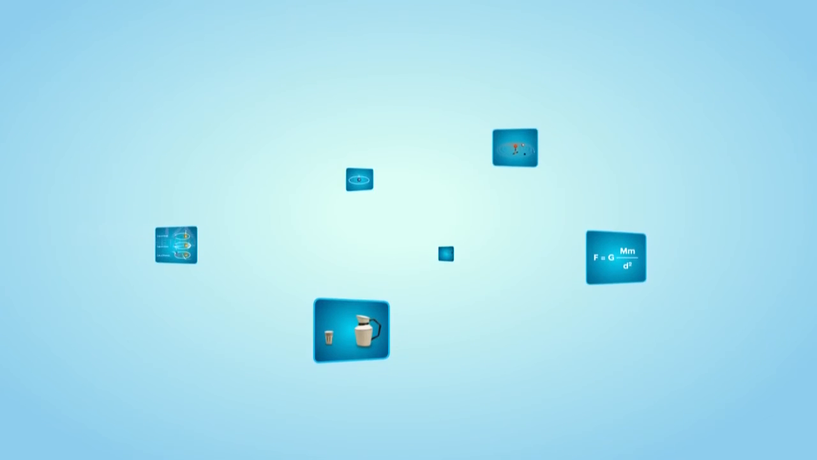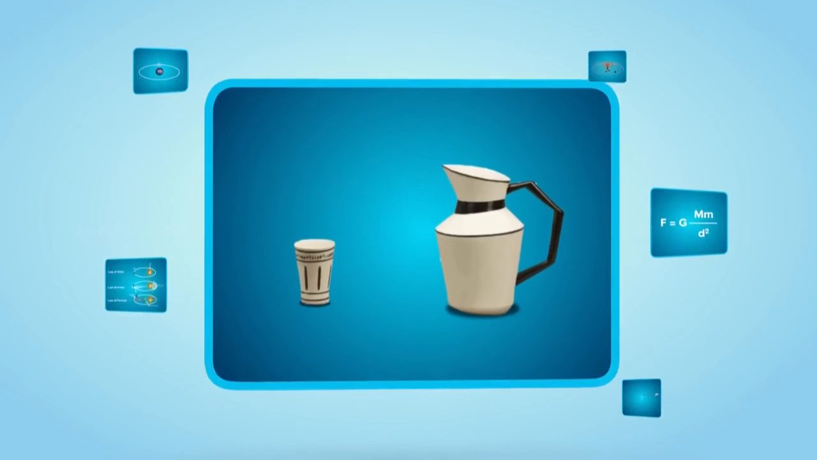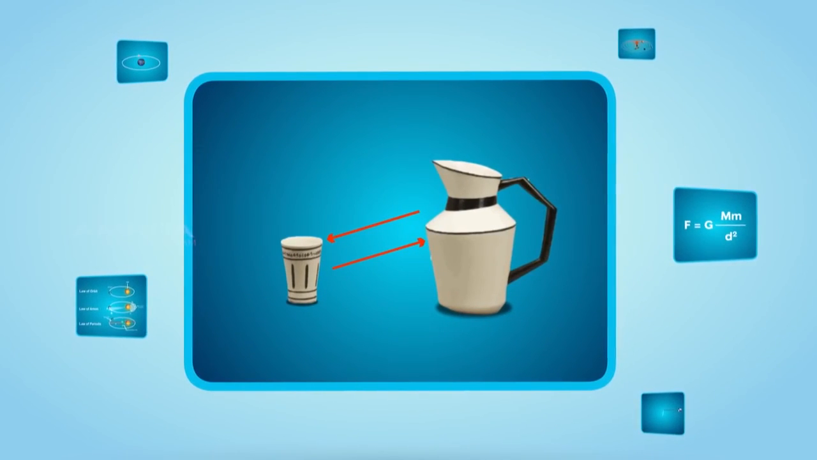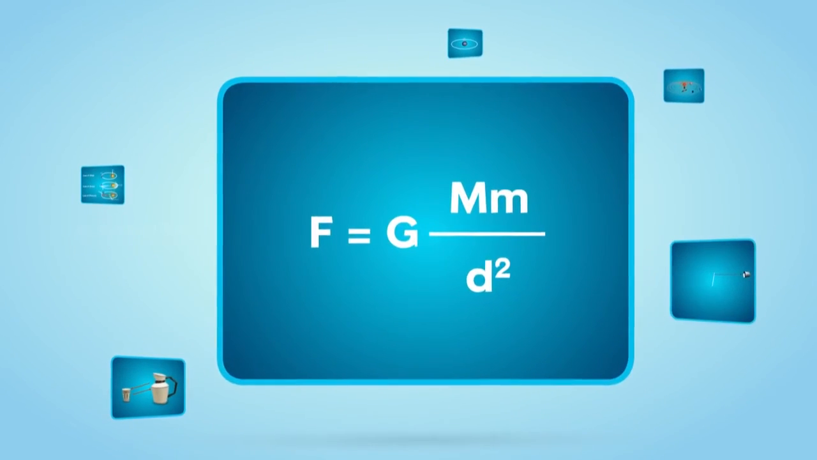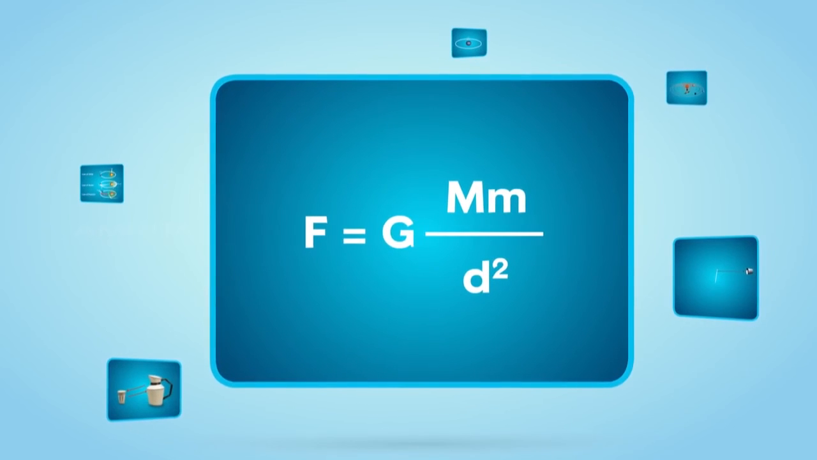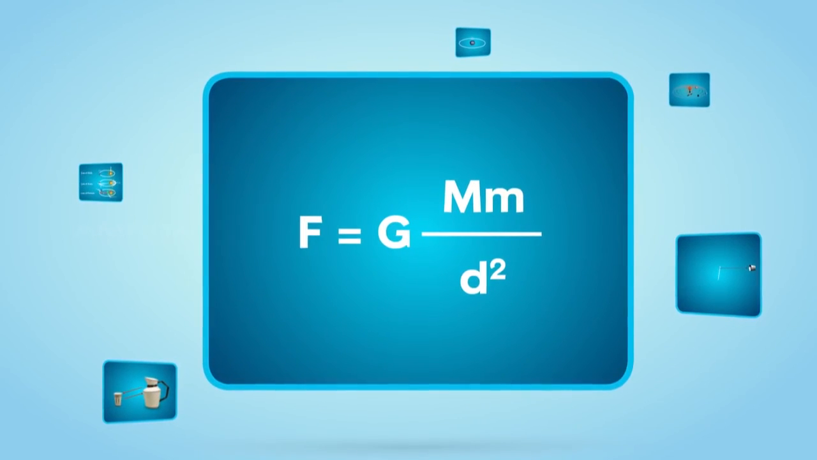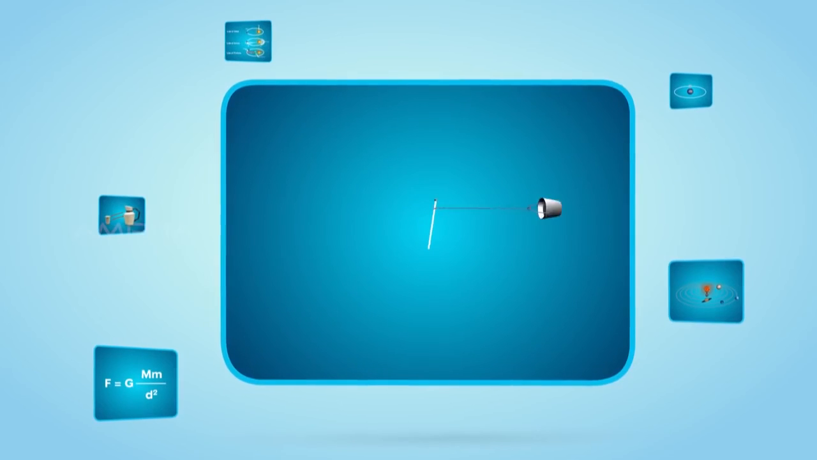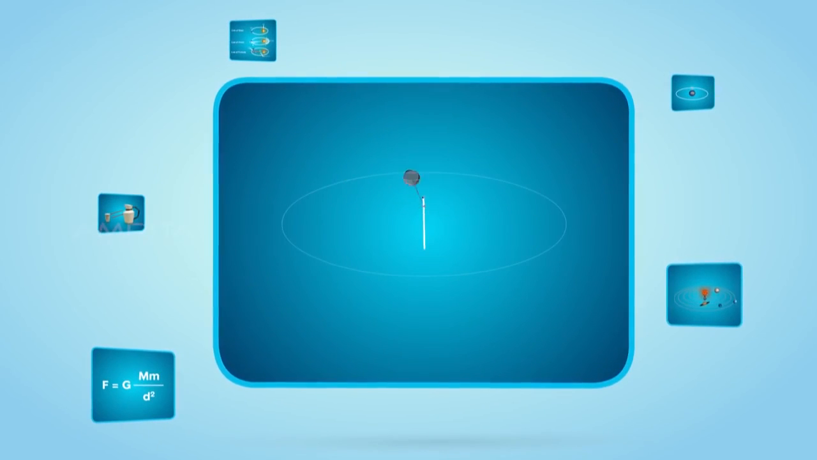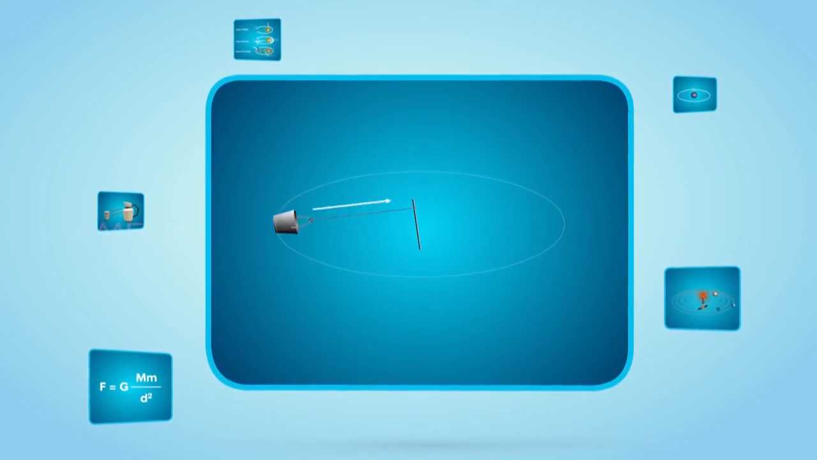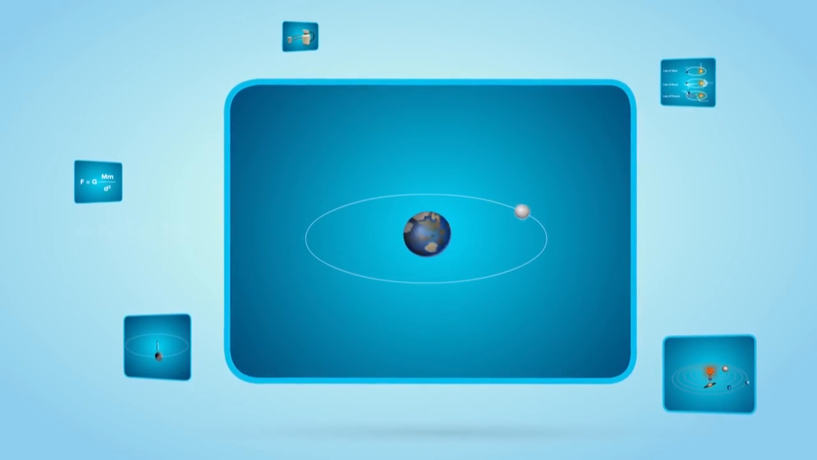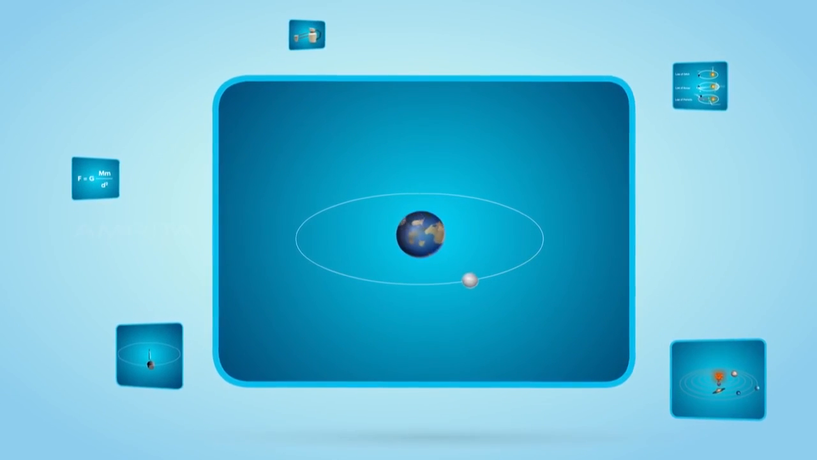Things to remember. The force of attraction between objects is known as gravitational force. According to the law of gravitation, F is equal to G M m by d square. The force that causes a moving body to accelerate and move along a circular path towards its center is called centripetal force. Due to the centripetal force, the moon revolves around the Earth.